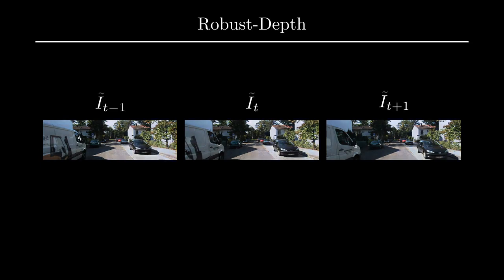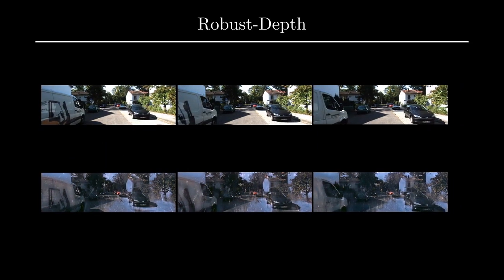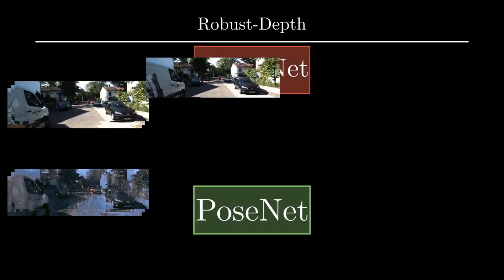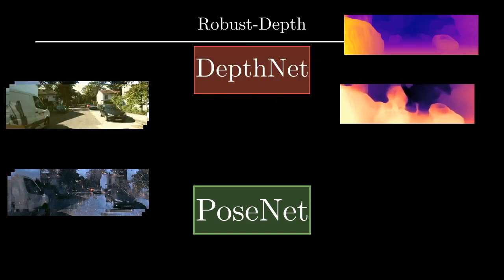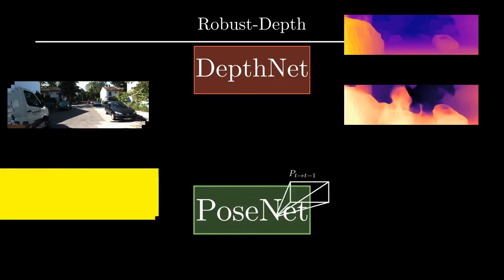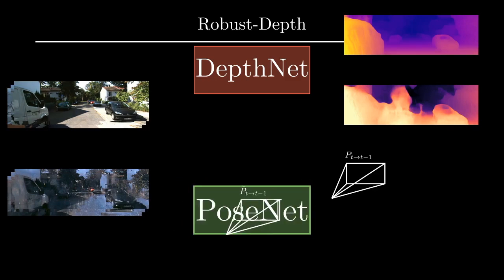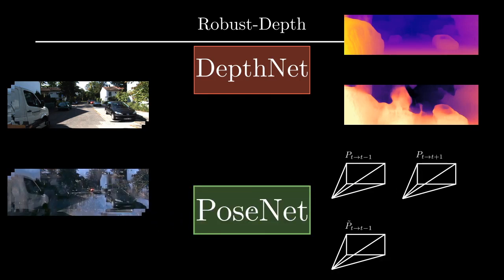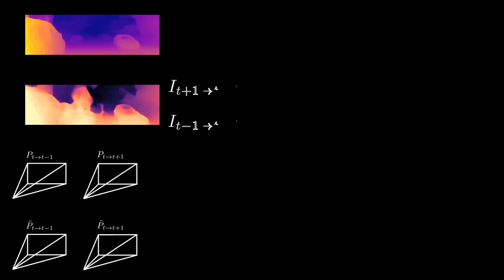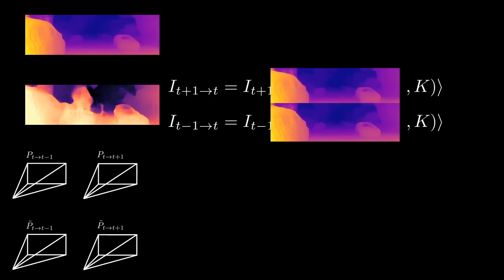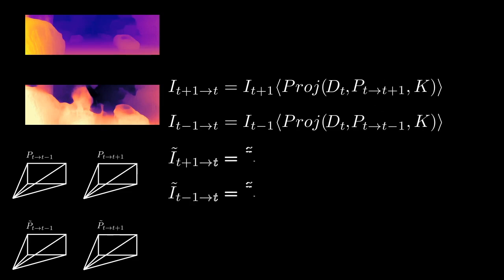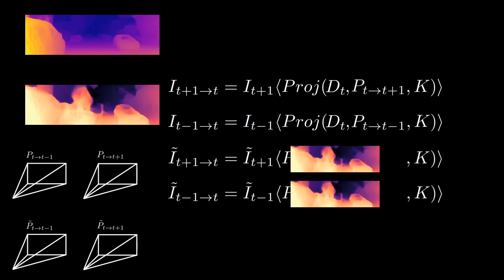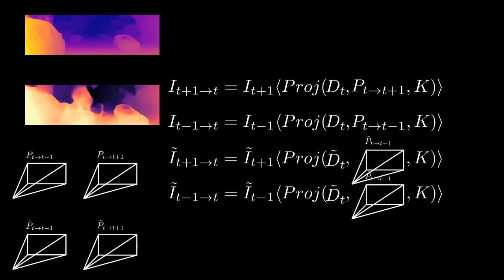We take the same unaugmented images and introduce an augmented pair. Once again, we estimate the depth for the unaugmented target image, but now we estimate the depth for the augmented target image. Furthermore, we estimate the pose for the unaugmented and the augmented images between the target frame and the previous frame, and the target frame and the succeeding frame. Following monodepth 2, we create reprojections of the unaugmented target frame using the unaugmented depth and pose estimations. However, we cannot naively create reprojections of the augmented images using the augmented depth and pose estimations, as these images suffer from inconsistencies between frames.